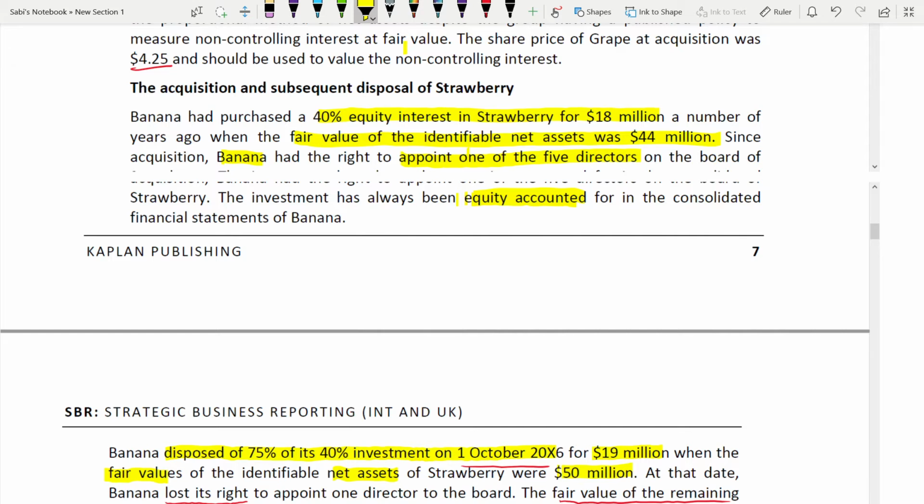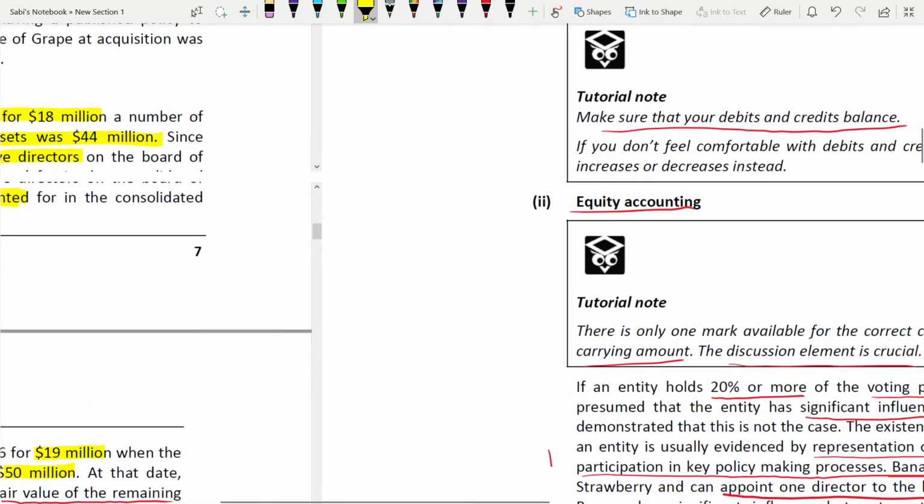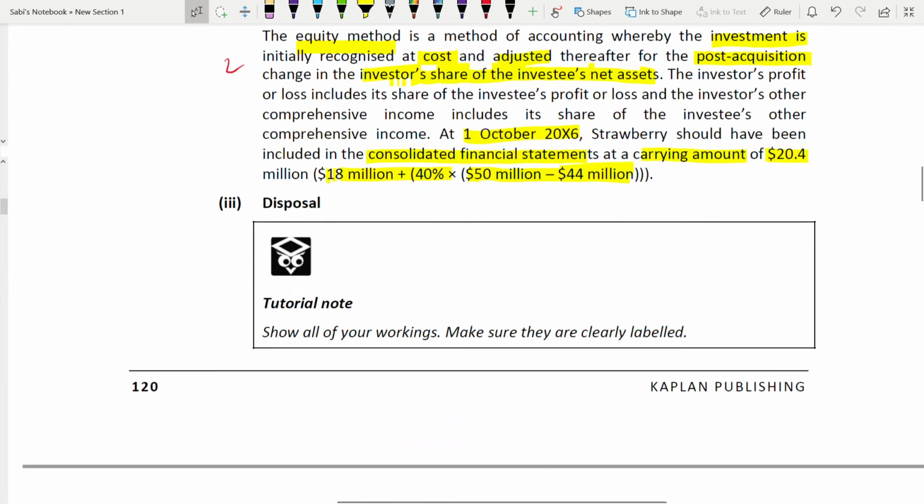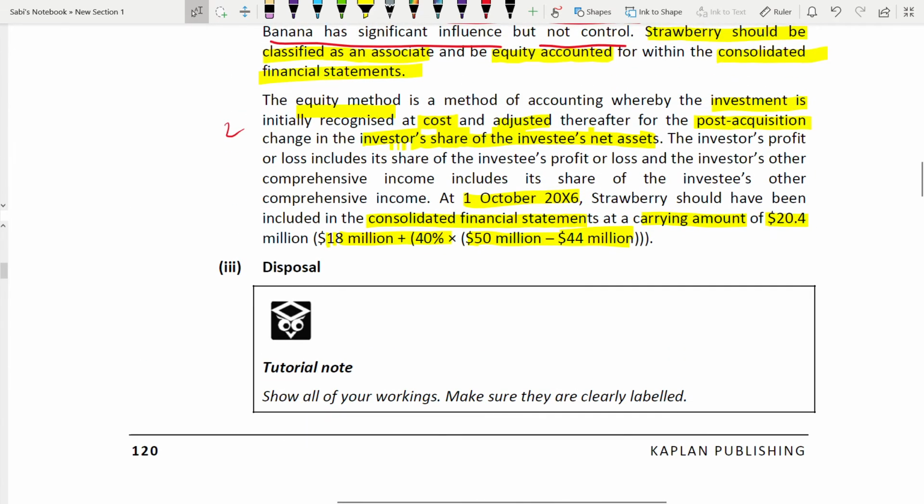Because you acquired it many years before, they didn't give the date of acquisition, but from the day you acquired it till the date you disposed of it, that is known as the post-acquisition period. So that's why we take the difference of 50 minus 44, and out of that post-acquisition part only you are taking 40%. It is not the other way around. Wait, let me show you.